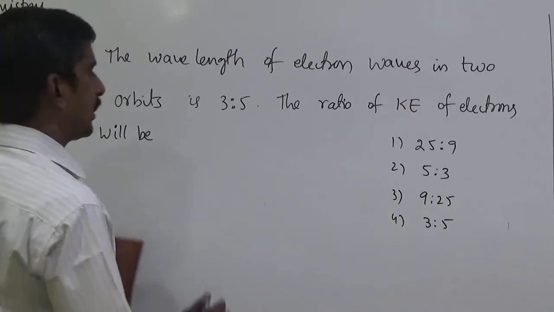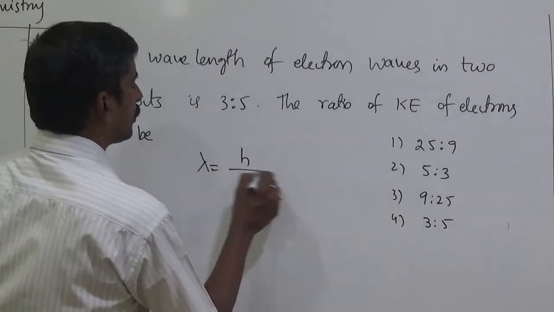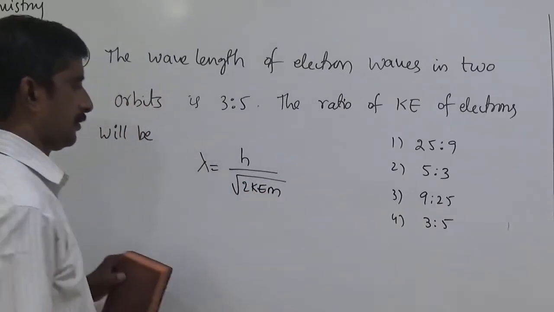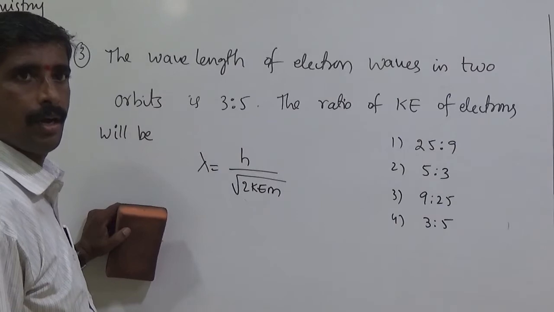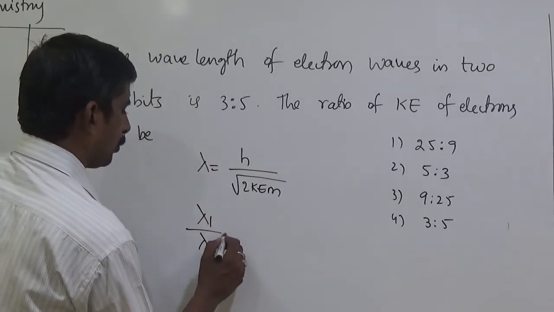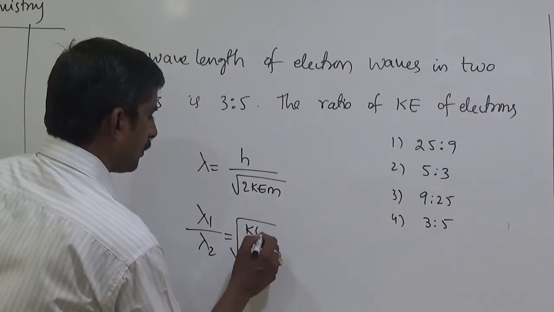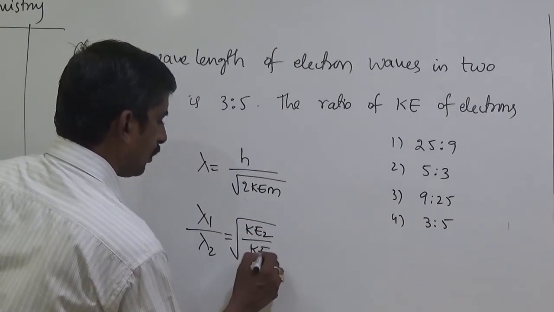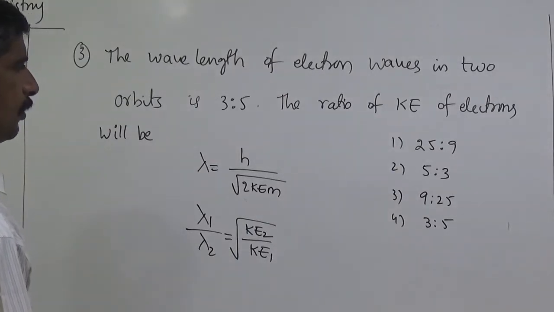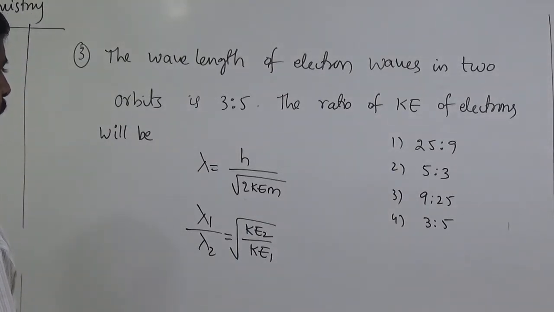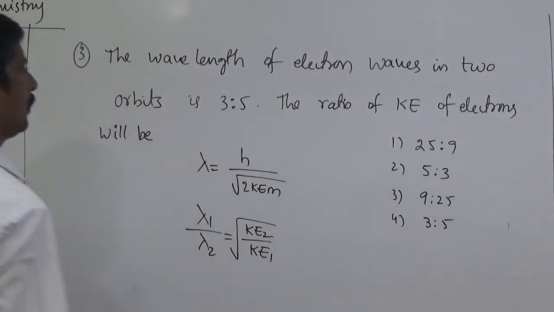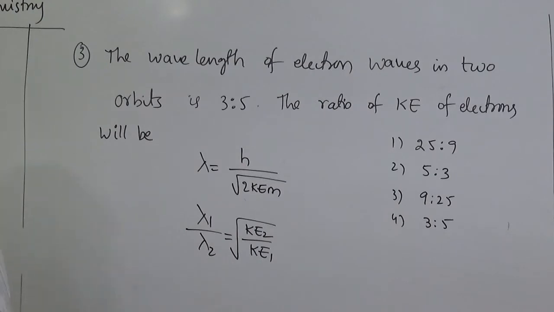We know one formula: lambda equal to h by root of 2mKE. Simply lambda 1 by lambda 2 equal to root of KE2 by KE1. The wavelength ratio given is 3:5.